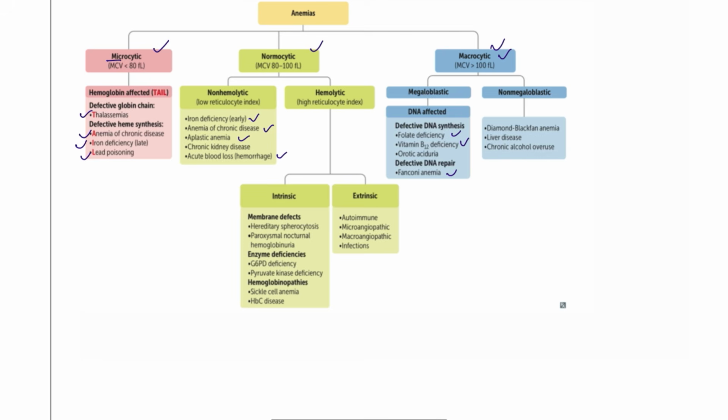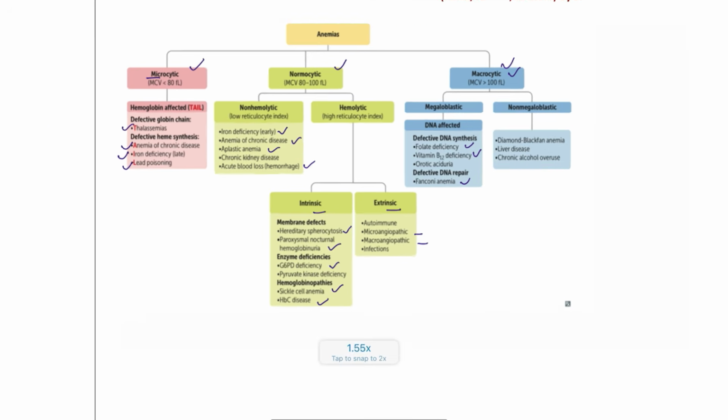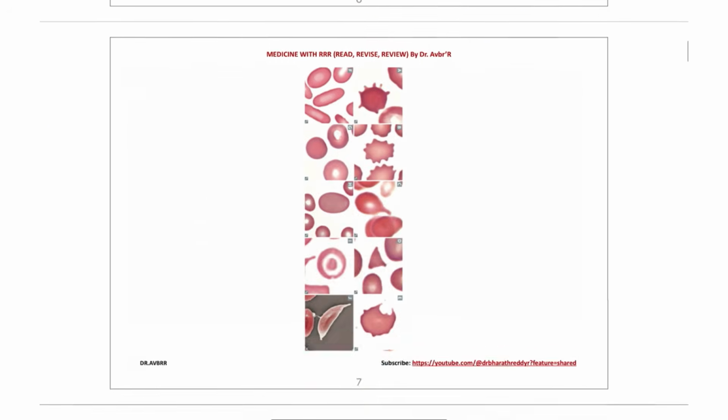And hemolysis could be intrinsic or extrinsic. The intrinsic causes are spherocytosis, paroxysmal nocturnal hemoglobinuria, G6PD deficiency, sickle cell anemia, and HbC disease. And extrinsic is most of the time microangiopathic or macroangiopathic.